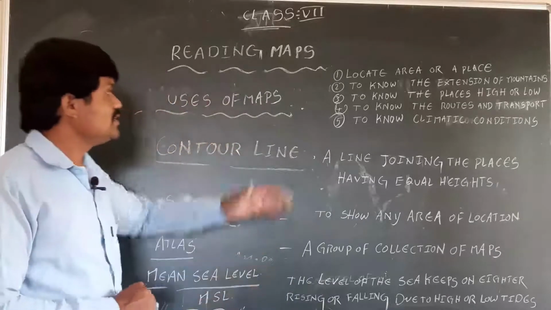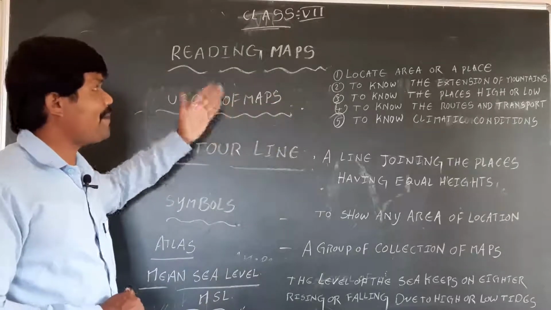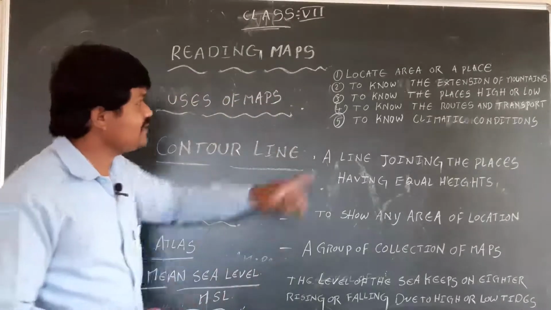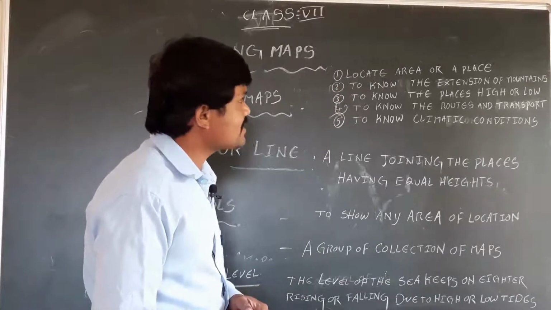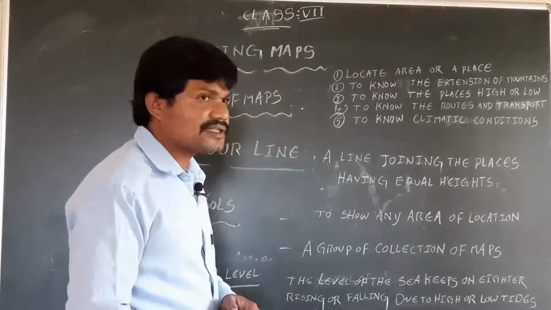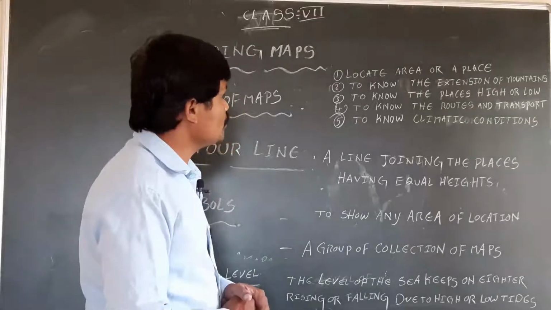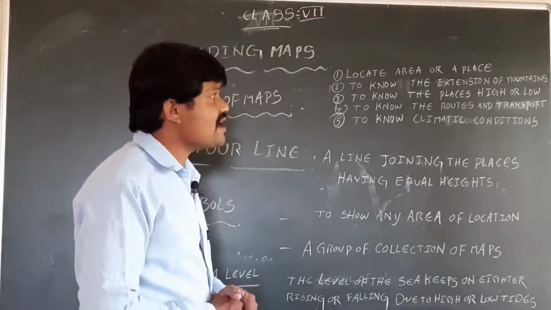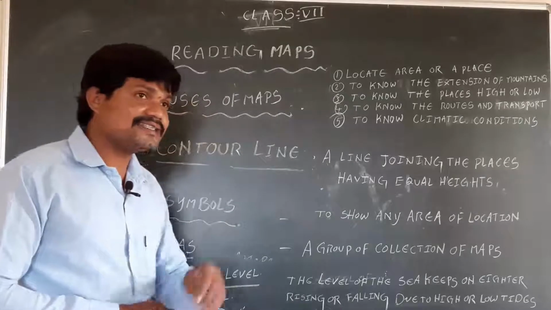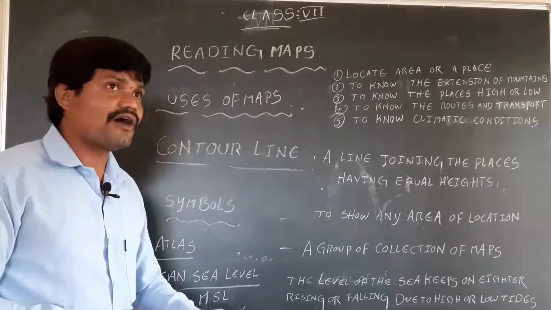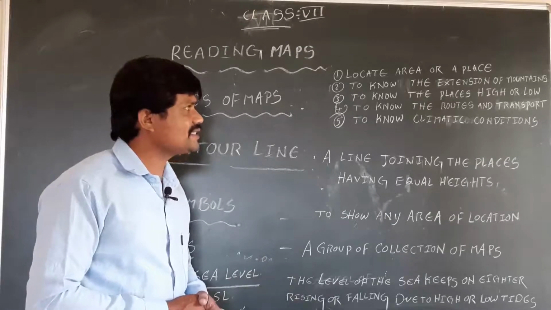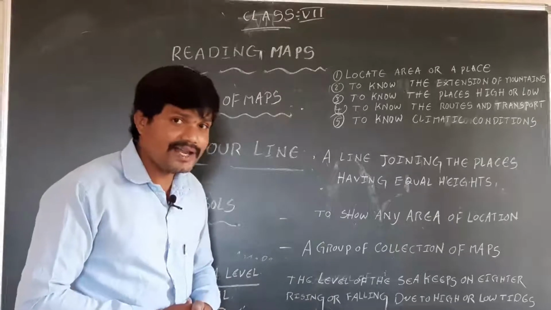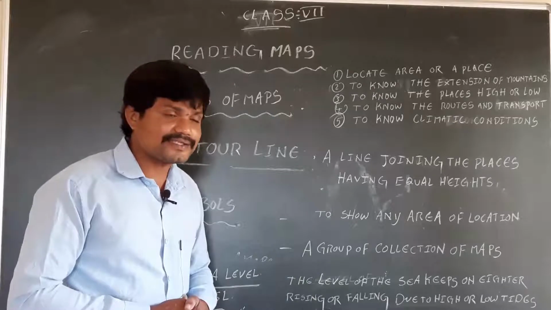called uses of a map. See once again: locate an area or a place on the earth's surface. To know the extension of mountains, its height or width. To know the places high or low level on the earth's surface.